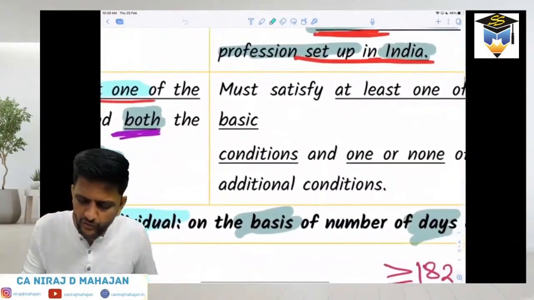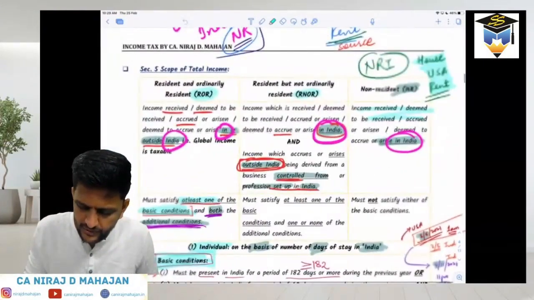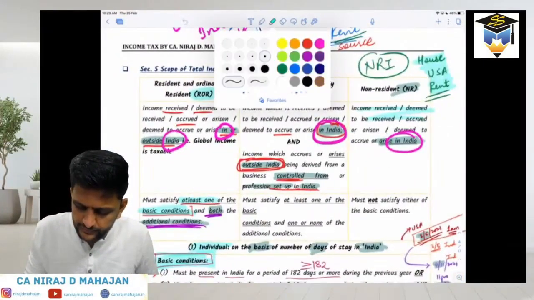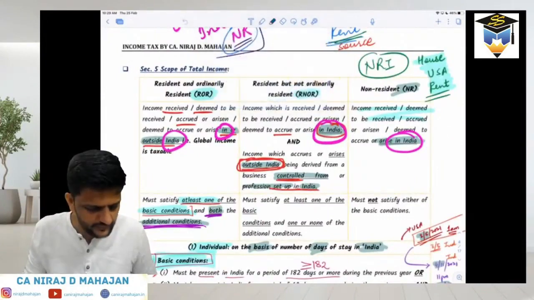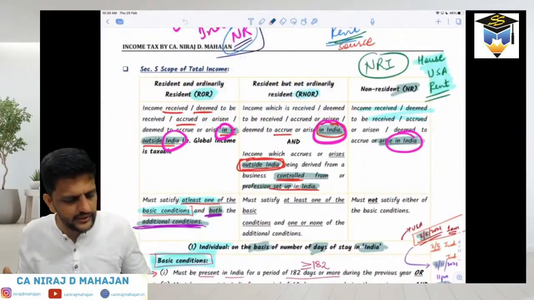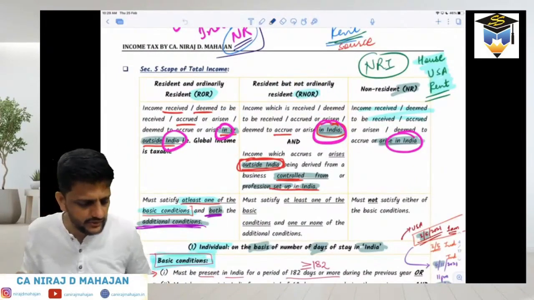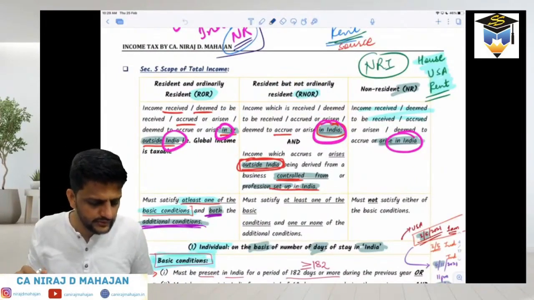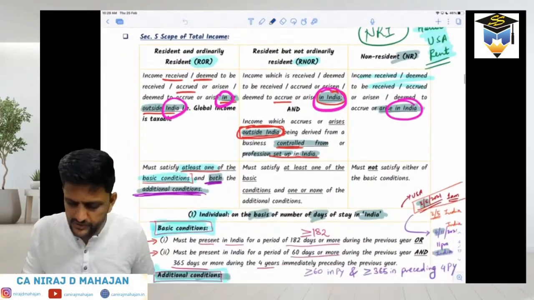Now we come in the category of RNOR. Okay, please pay attention. I think I might be receiving replies late. Possible. Yeah, I just now got it. So I think you are receiving replies late anyways.